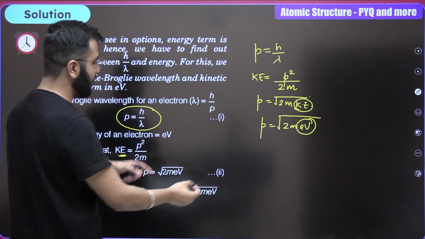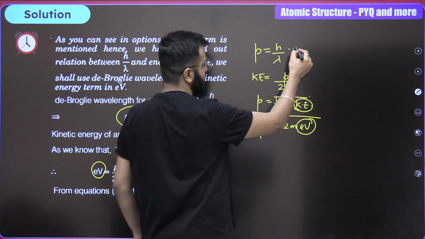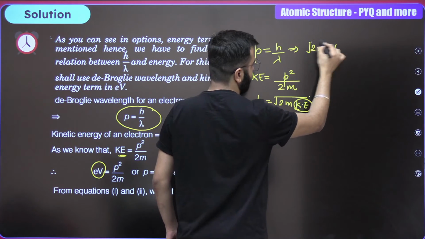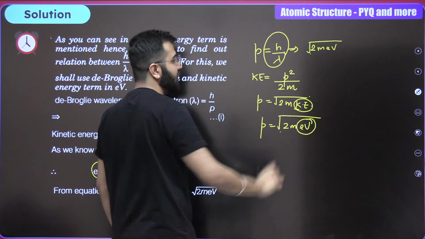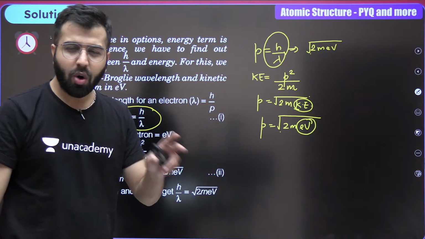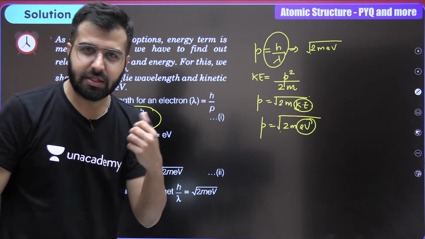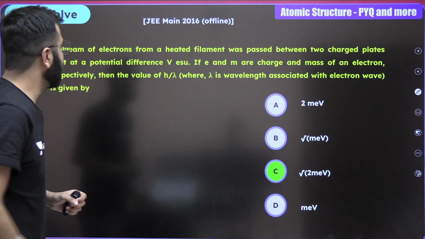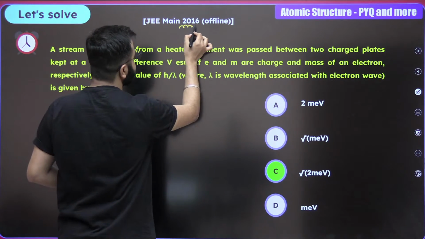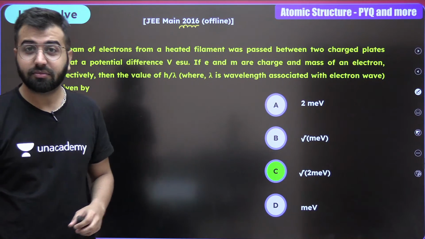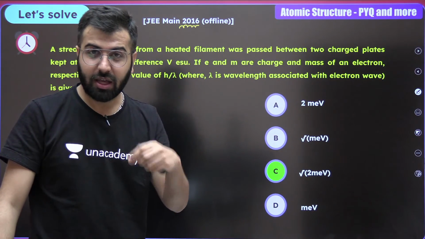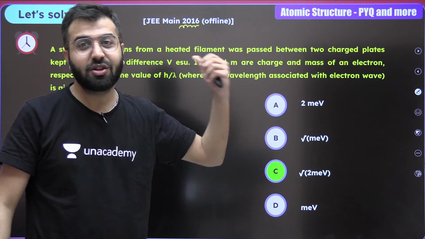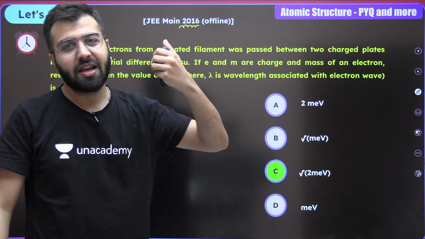So now put p as this much. It is 2m eV whole under root. h by lambda comes out to be 2m eV whole under root. You know what? This is a derivation, and this derivation came as a question in the 2016 attempt. So do remember this, okay? Even the theory, even the derivation part can be a question. So that's the reason you should go through derivations very carefully.